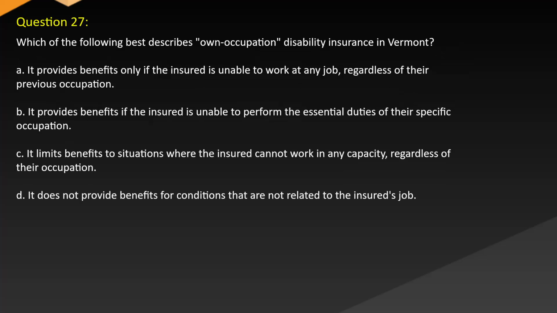Question 27. Which of the following best describes own occupation disability insurance in Vermont? A. It provides benefits only if the insured is unable to work at any job regardless of their previous occupation. B. It provides benefits if the insured is unable to perform the essential duties of their specific occupation. C. It limits benefits to situations where the insured cannot work in any capacity, regardless of their occupation. D. It does not provide benefits for conditions that are not related to the insured's job.